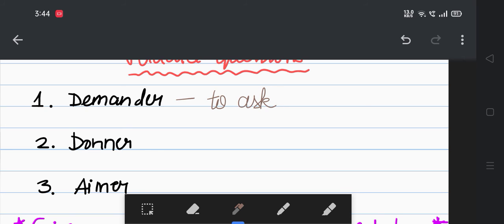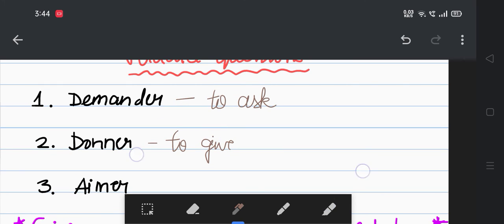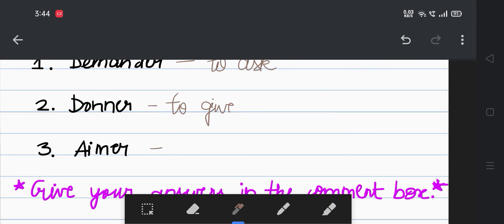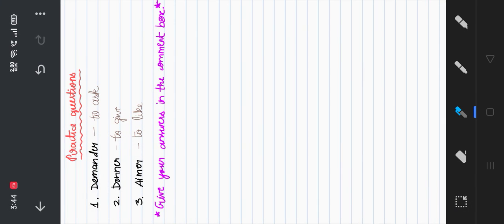Demander means to ask. Donner means to give. In a similar way, aimer means to like. So you're going to do these three questions. These are really important. If you do these three questions, then you're super thorough with ER ending verb conjugations.